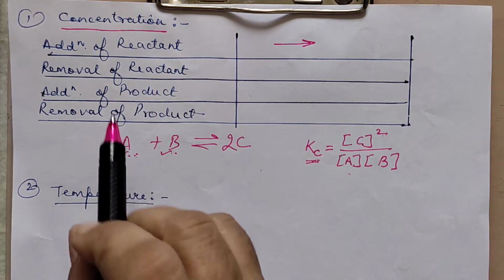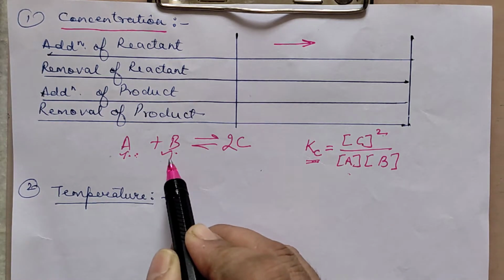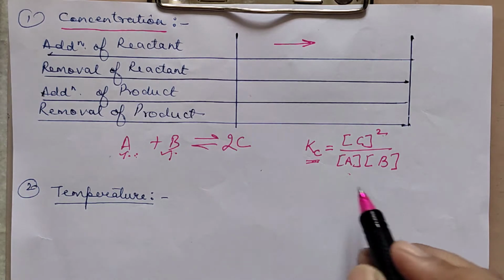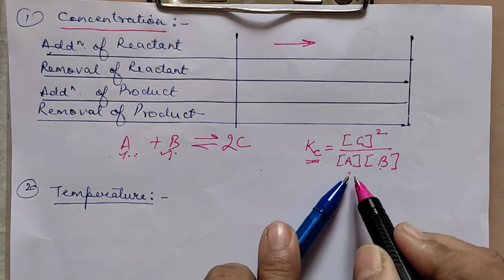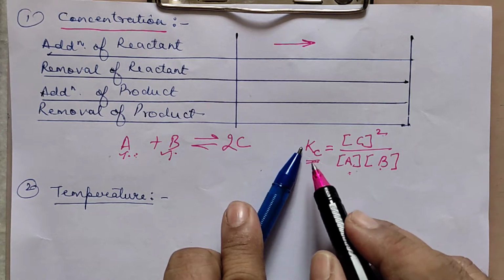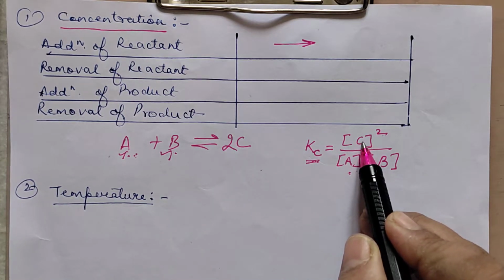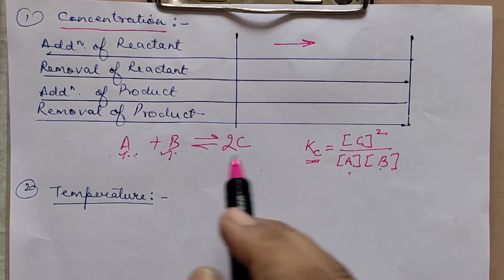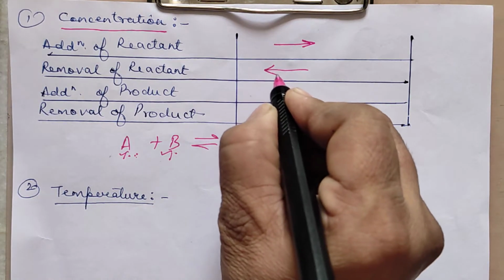Okay, now let us see removal of the reactant. Removal of the reactant means these are removed. These are removed means the denominator is decreased. When the denominator is decreased, that means this Kc value will increase. So to increase the Kc value, the numerator should start decreasing now. So how can this decrease? This should be used up. Used up means backward reaction will be favored.